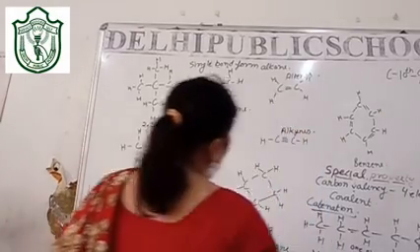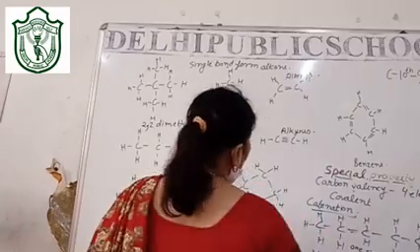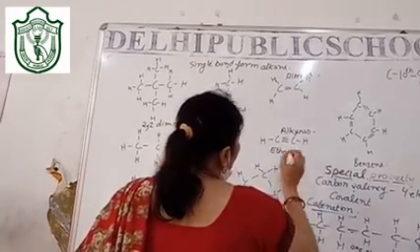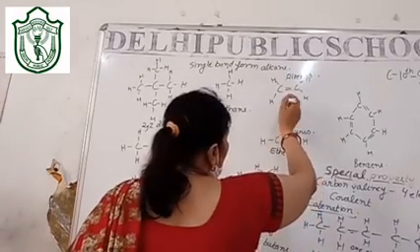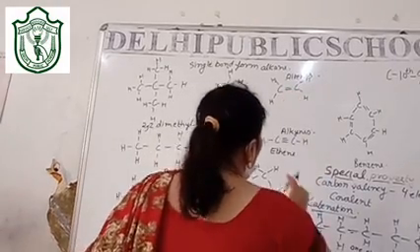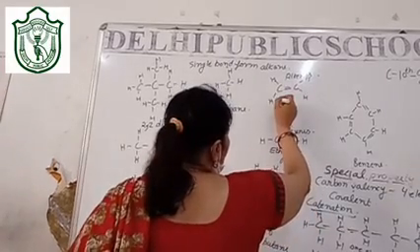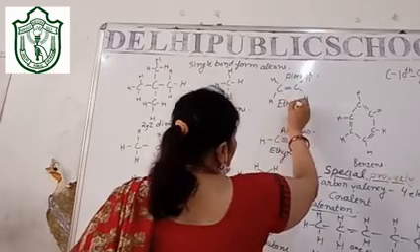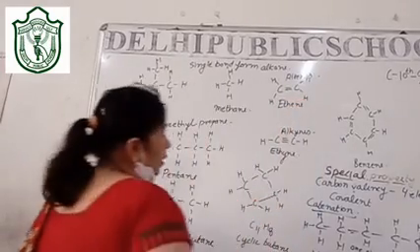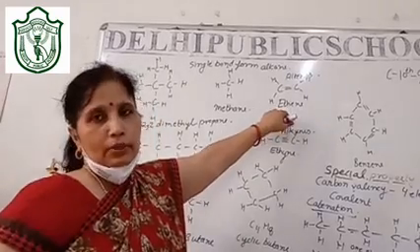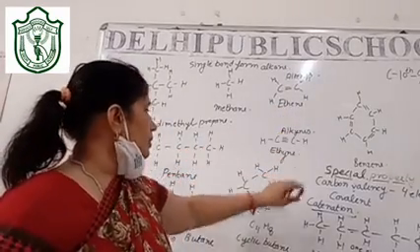See, this is of 2 carbon, it is called ethene, and this is ethyne, because of the triple bond. The smallest compound in alkenes and alkynes has 2 carbons. Methane is not possible at all. So this is ethene and this is ethyne.